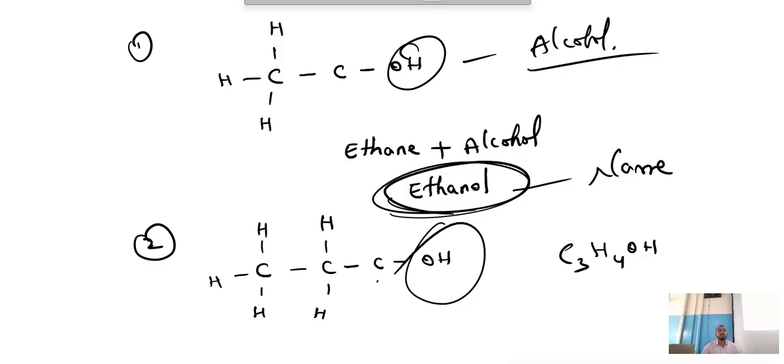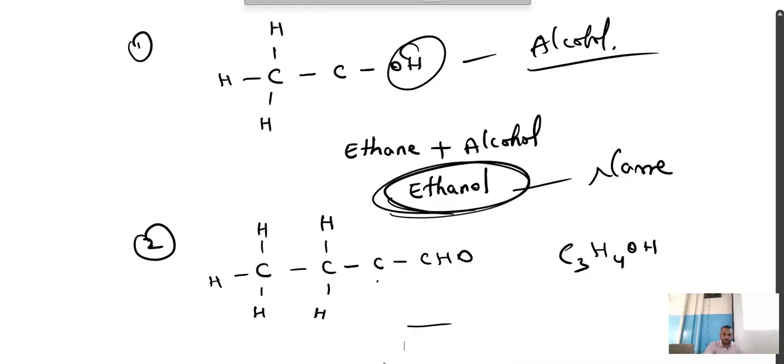Any doubts? If they have assumed ended with... they won't end with AL, don't worry. They will end with ID. Any doubts? Is this clear?